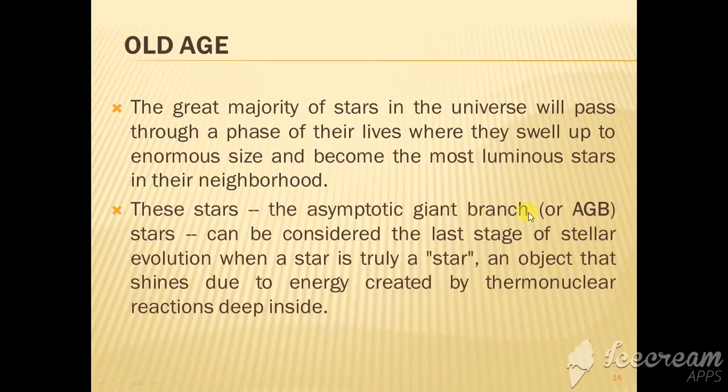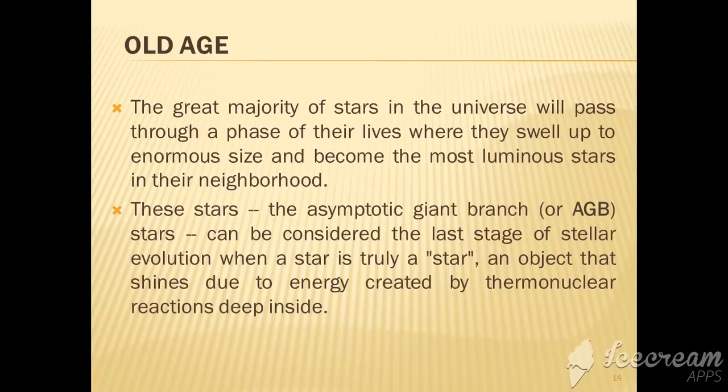These stars, the asymptotic giant branch or AGB stars, can be considered the last stage of stellar evolution when a star is truly a star, an object that shines due to energy created by thermonuclear reaction deep inside. So at the core part, there are still thermonuclear reactions going on, but not the conversion of hydrogen into helium.